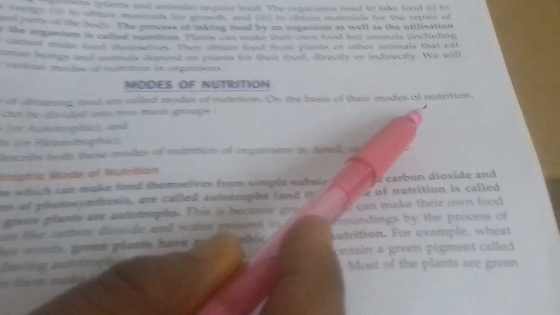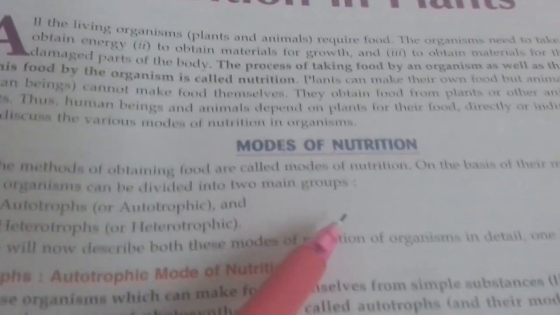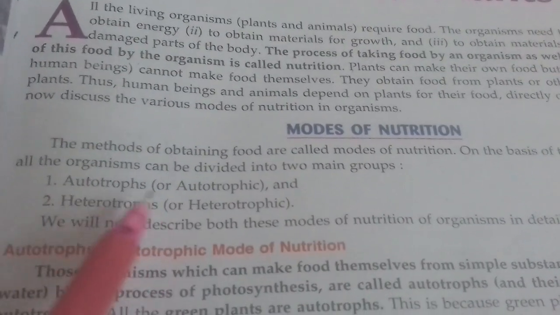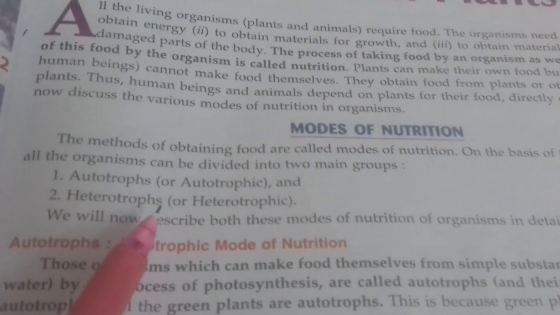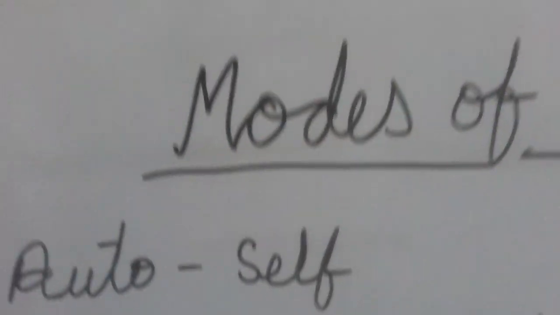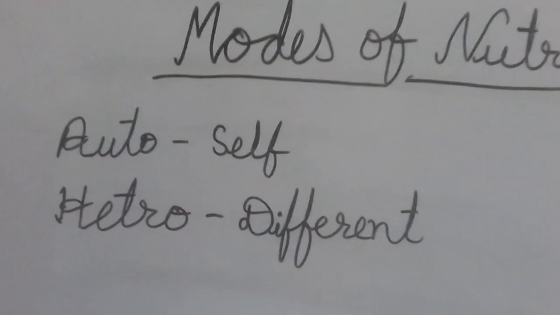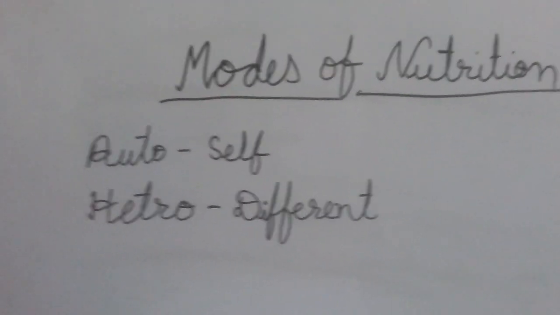On the basis of their modes of nutrition, all the organisms are divided into two main groups: autotrophs and heterotrophs. What do you mean by autotrophs and heterotrophs? Auto means self. You have heard before this class and in other ways, autobiography means self biography, self story.